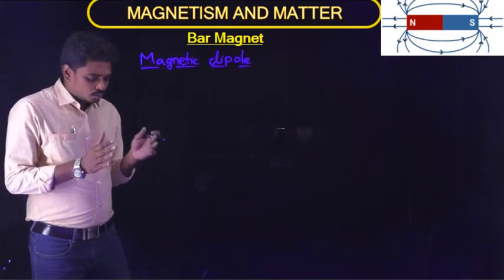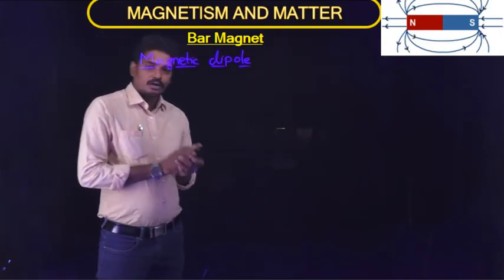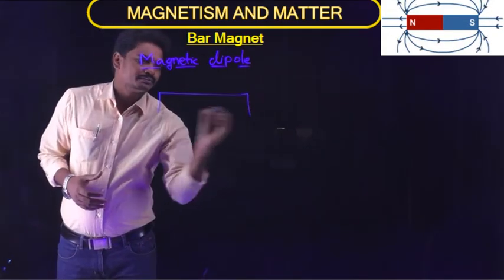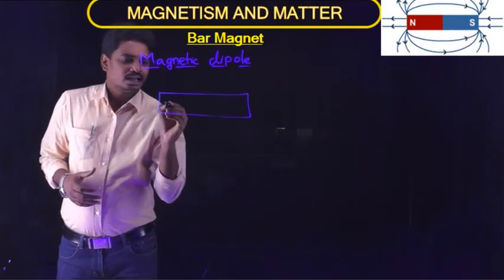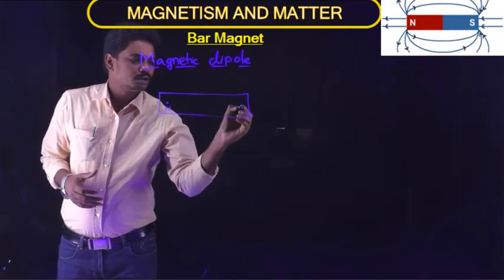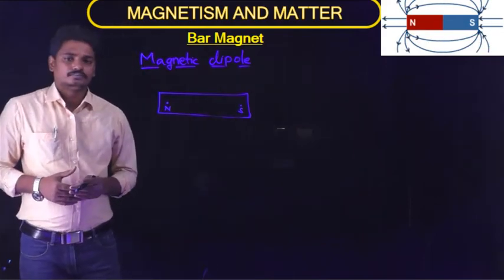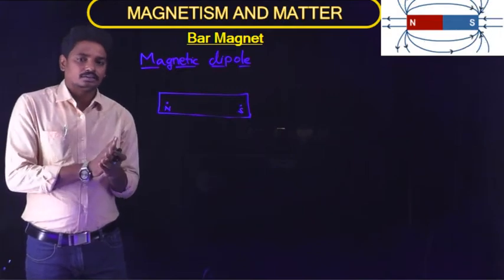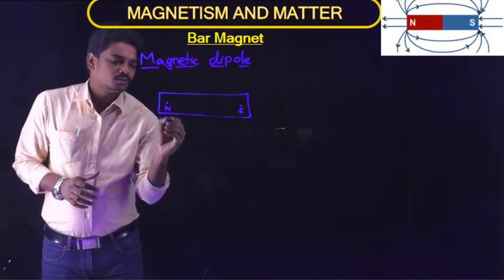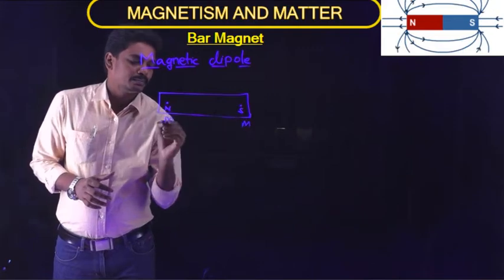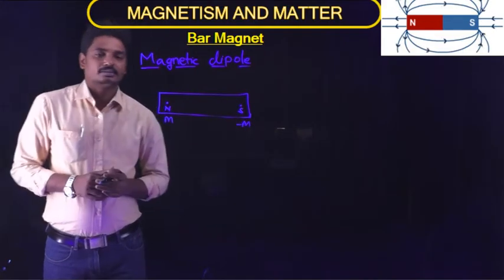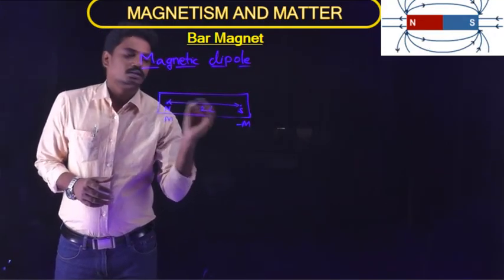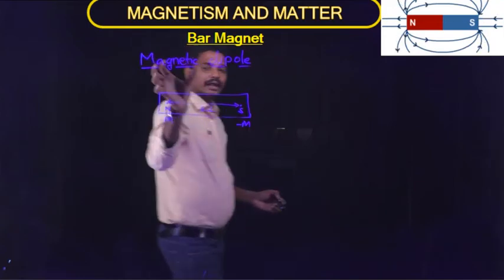So two magnetic poles opposite in nature. Generally we have a bar magnet which has two poles, a north pole and a south pole. These two poles are opposite in nature and have equal pole strength, here m and m. So here plus m and this is minus m, which are separated by a small distance 2L. So this is called a magnetic dipole.